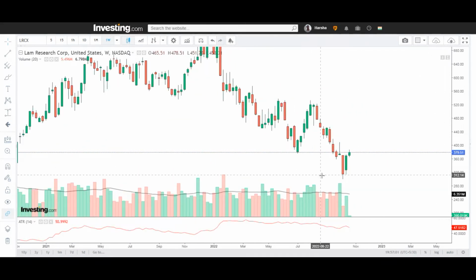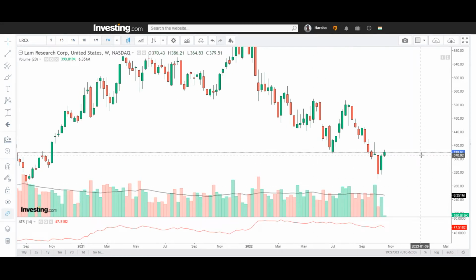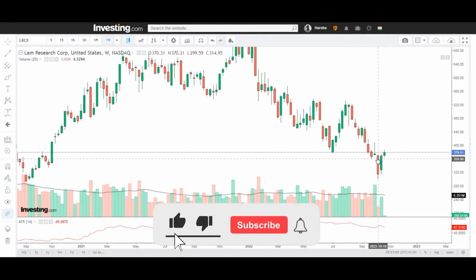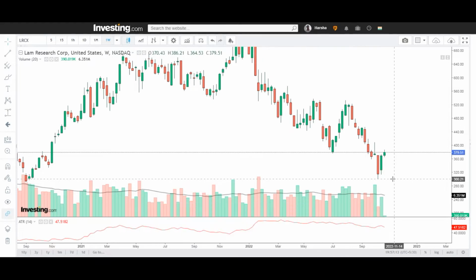So friends, here you can see that the stock has successfully crossed above the previous low. This particular candle was the high of 369 and the low of 300 levels. So stock was trading almost sideways, and now it has successfully given a breakout above the previous two candles, that is between the 10th of October 2022.